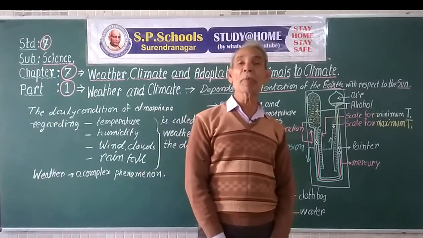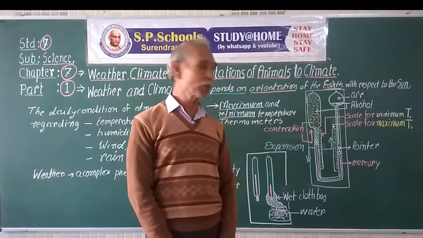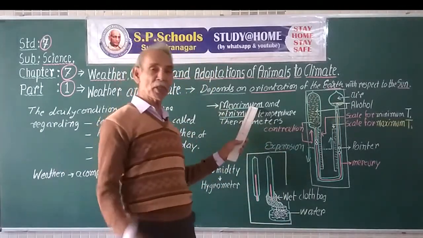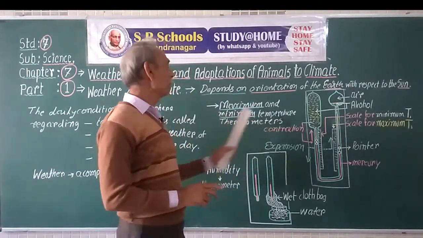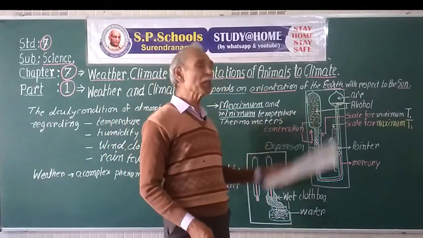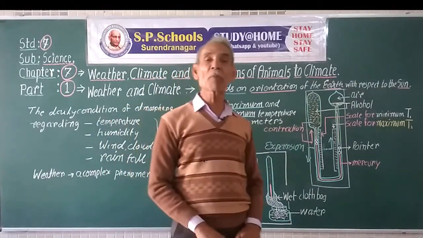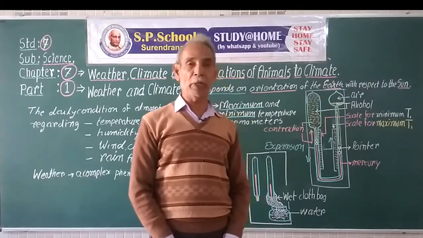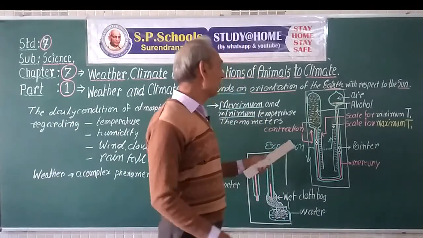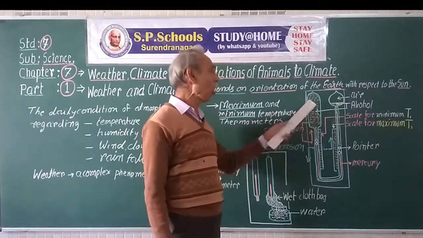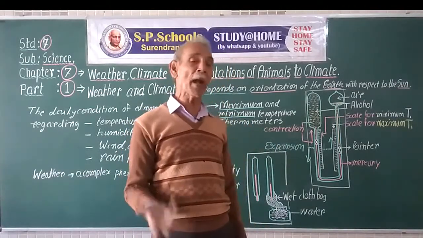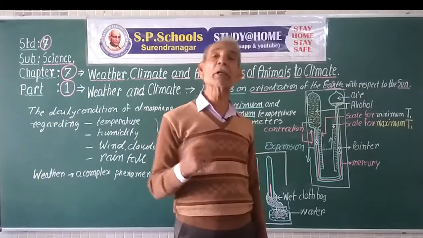It is called the maximum minimum thermometer. Scientists developed a thermometer which measures maximum temperature, the highest temperature during the daytime, and minimum temperature, the lowest temperature during the daytime. It is very simple. The temperature is measured with the help of the expansion of alcohol instead of mercury. In common thermometers, we use mercury to measure the temperature, but in this maximum minimum thermometer, alcohol is used to measure the temperature, as alcohol also expands and contracts because of heating and cooling.